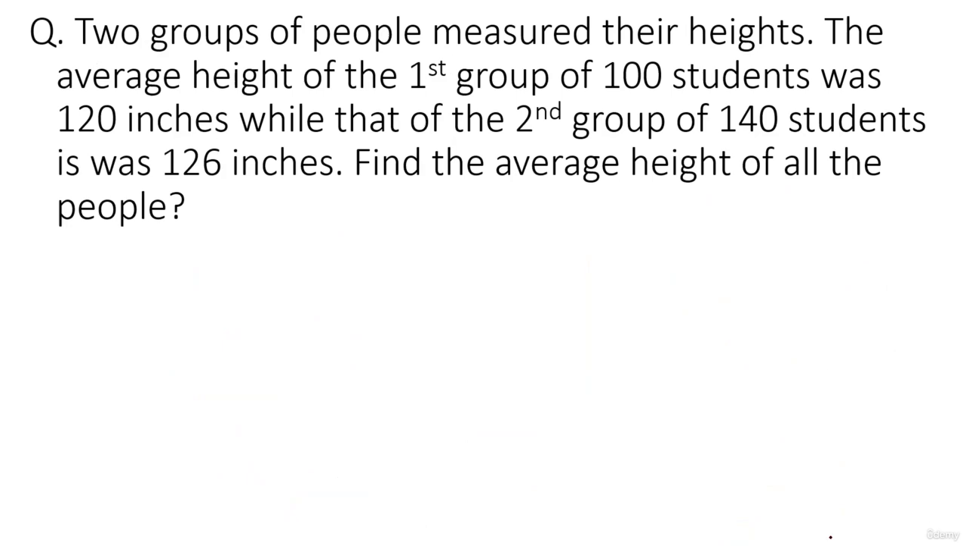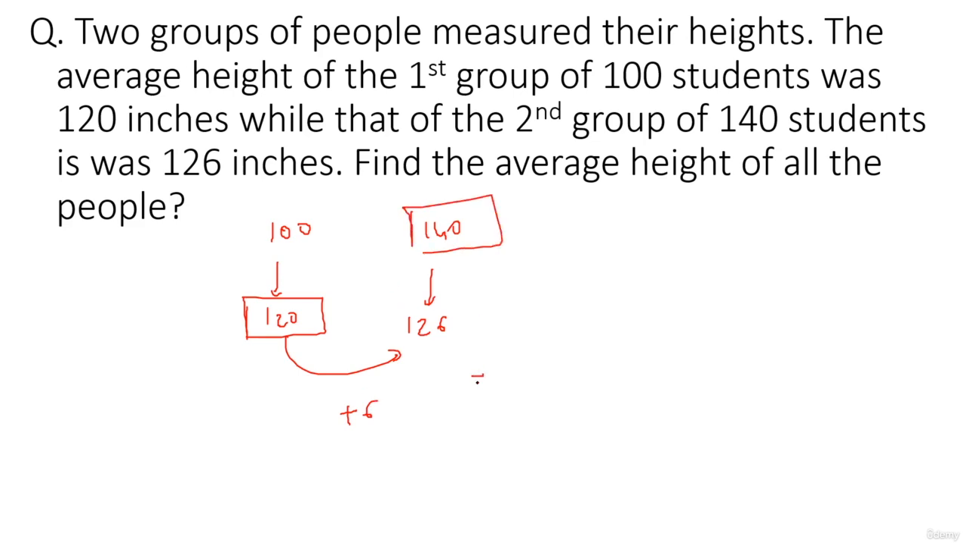Okay, so first group had 100 students, the average height is 120 inches. Second group has 140 students, the average height is 126. Assuming 120 as the average, this group has an excess of 6 points, right? There are 140 such people. So total excess will be 6 into 140.